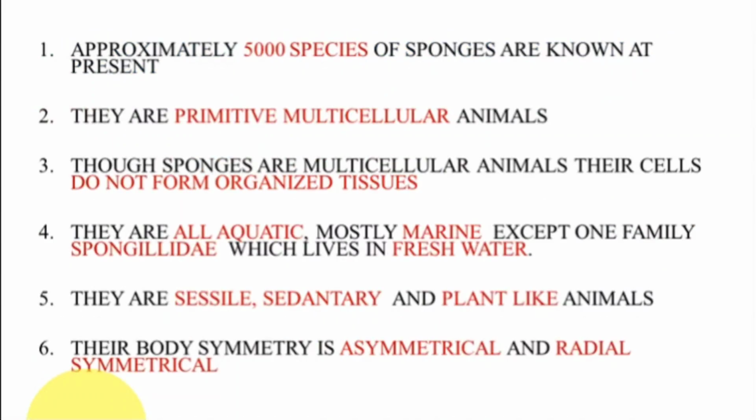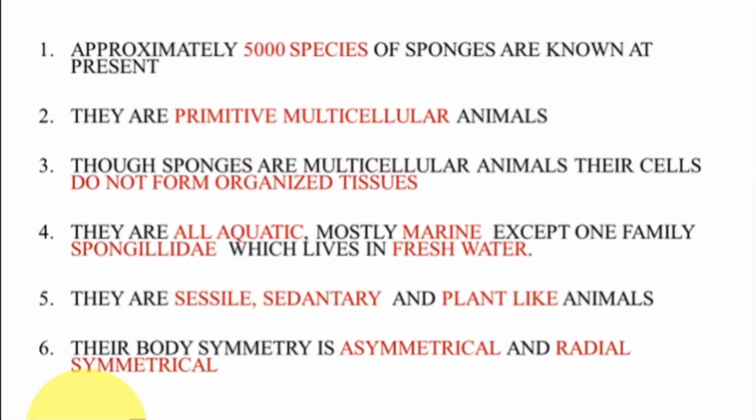Now let us go through all the characteristics of phylum Porifera. There are almost 5,000 species of sponges in this world, and all of these can be treated as primitive multicellular animals. For the last many centuries, they have stayed in the same form without any changes.